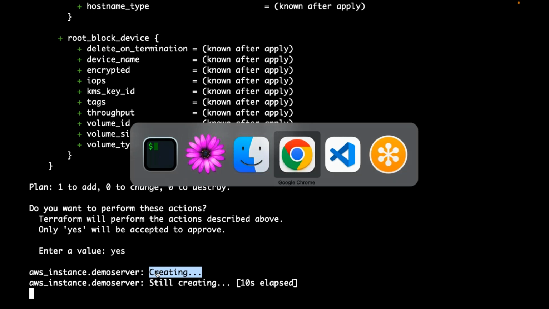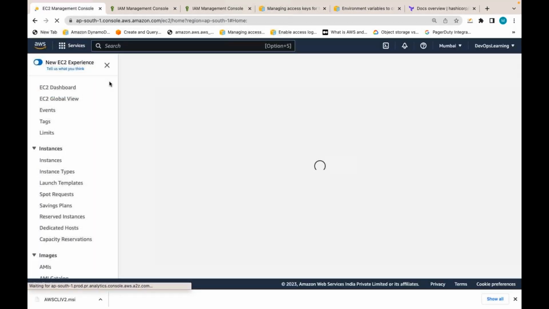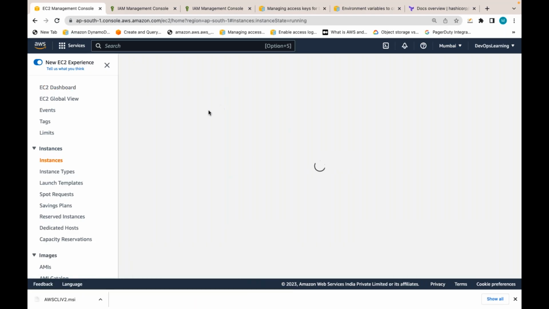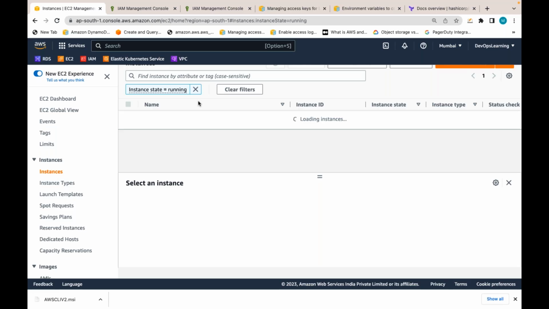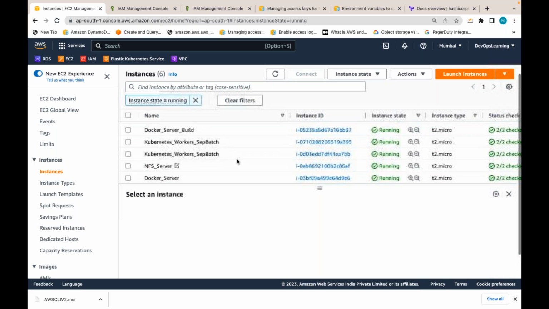If you go to the console also, we can see. Not only that, anyone who has access to that AWS account can see whether that server is getting created. Let me refresh here.